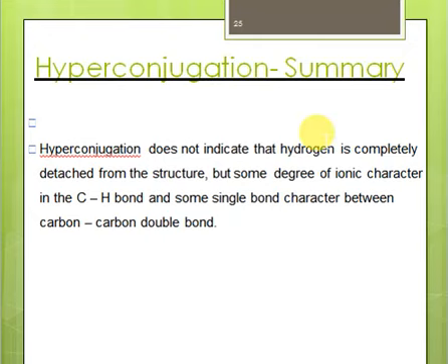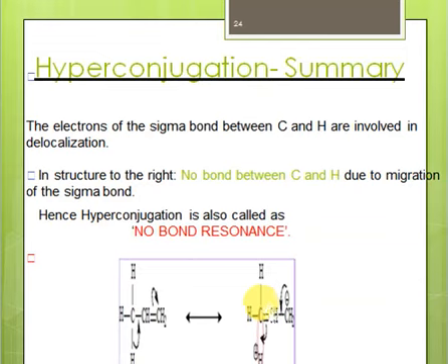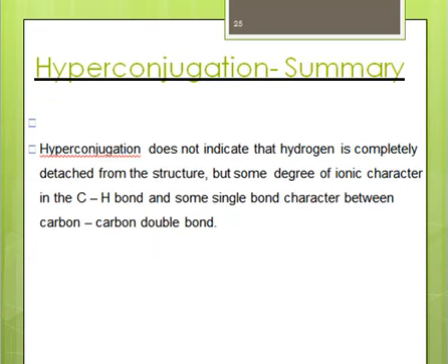Hyperconjugation does not indicate that hydrogen is completely detached. Hydrogen is not lost completely, but there's some sort of ionic character in the C-H bond, right? Although they are not directly bonded through a covalent bond, there is some ionic character, and similarly there is some single bond character in the carbon-carbon double bond as well. So this is not a pure double bond, right? There's also some single bond character. As a result, this double bond is not actually a pure double bond. It has some single bond character, and there's some ionic character as well, right? So this hydrogen is not completely lost. It still shows some attraction with its carbon, right?